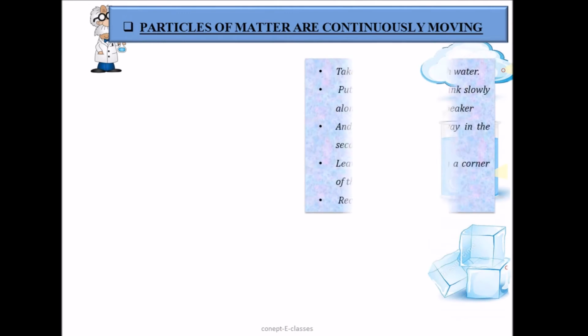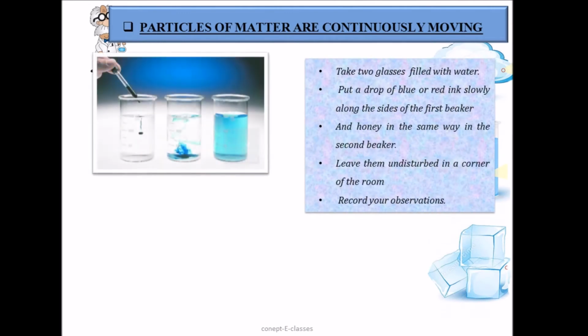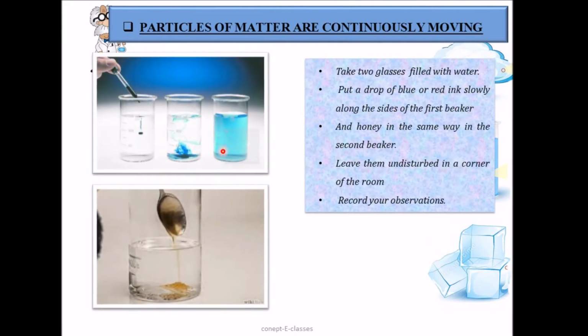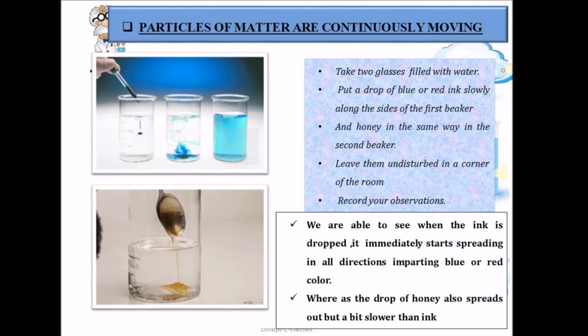Now we'll consider another activity. Take two glasses, one filled with water and another with honey. Now put a drop of blue or red ink slowly along the sides of the beaker, and in the honey in the same way in the second beaker. Now let them be undisturbed in a corner of the room. What can be observed after a few days? We can see that this beaker will turn blue or red in color. That is because the ink particles have reached the different parts of the beaker.